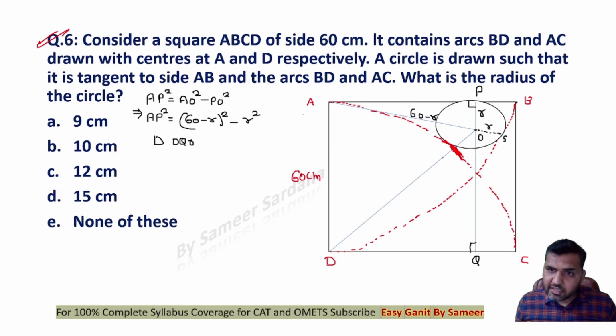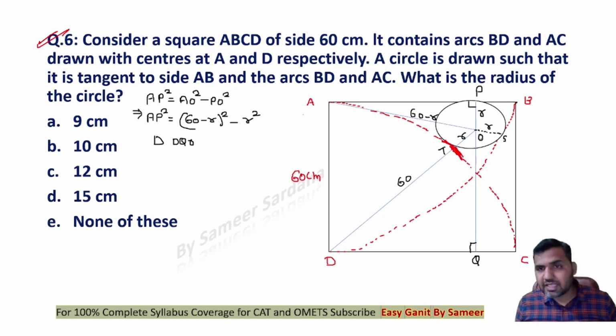This length DT is same as R. DT is the radius of the arc AC. Can you see the DT length is same as DC, which is 60, and this is R. So can I say the length of DO would be 60 plus R? Right. So can I say that?